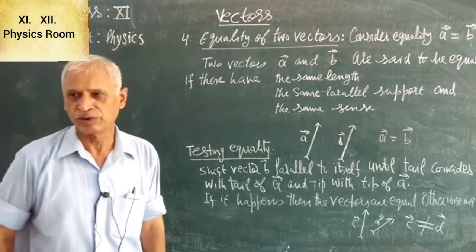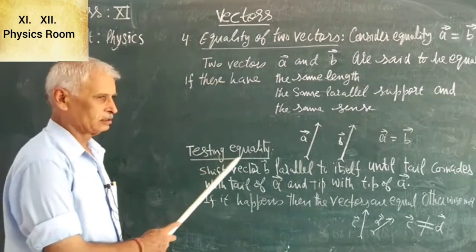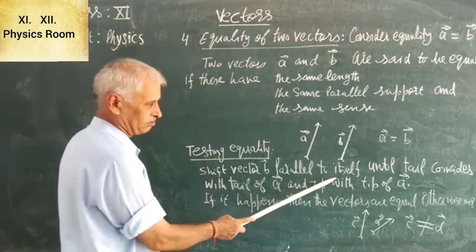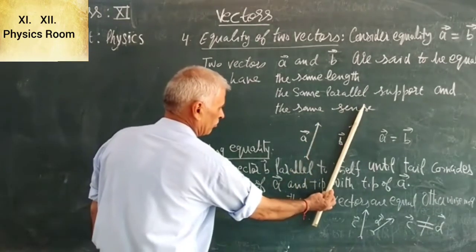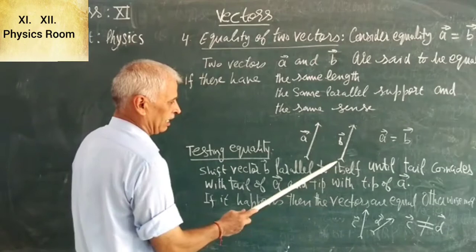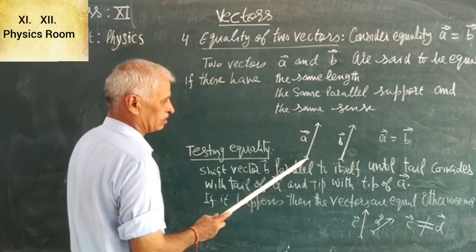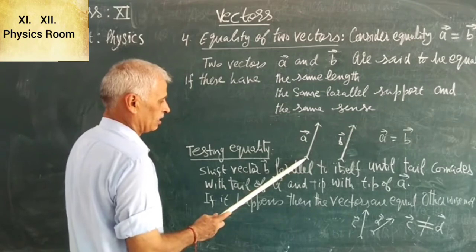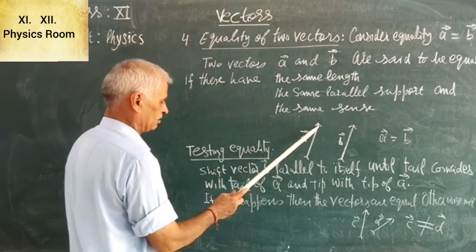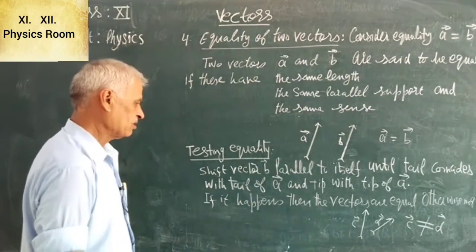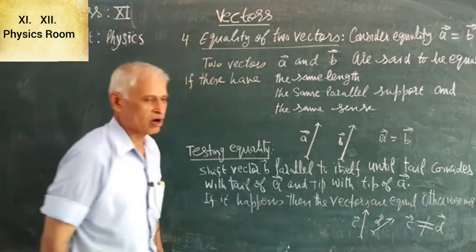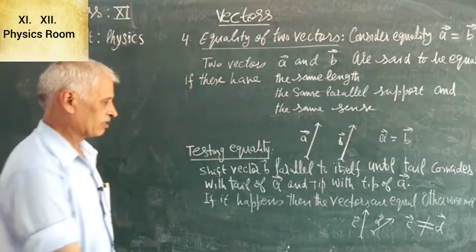Now testing equality. How do we test equality of two vectors? Shift vector B parallel to itself until its tail coincides with the tail of A and its tip coincides with the tip of A. If it happens, then the vectors are equal, otherwise they are not equal. Now consider vectors C and D.